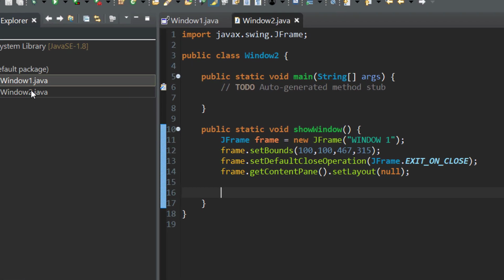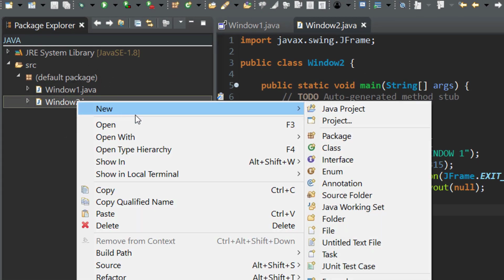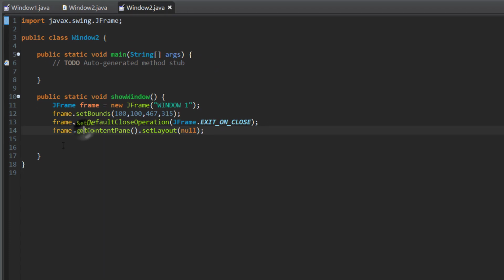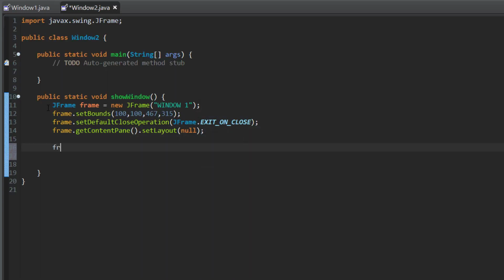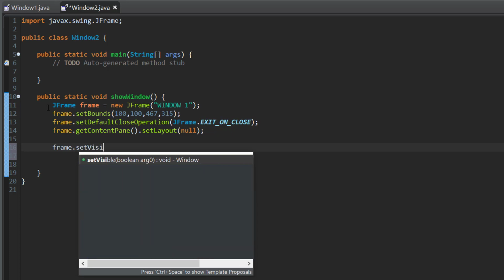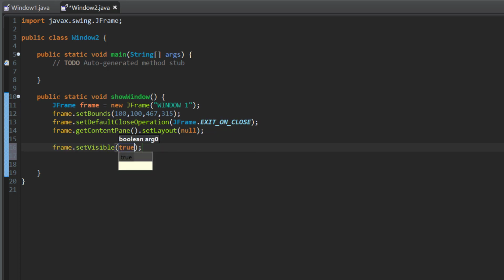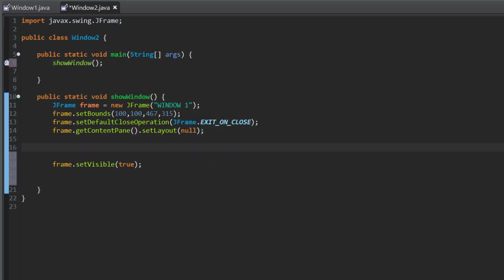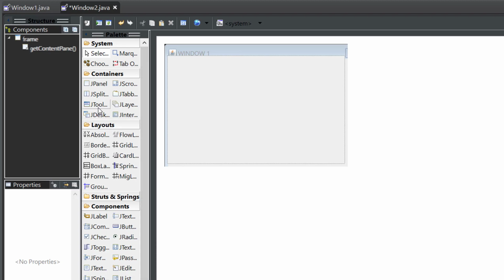Now we're gonna go ahead and open this class in Window Builder, then close the other one. Close. Okay. Before you start any program, you have to set the window so you can see the window, and call the function in the main so it can work. Now we can go to design. There we go.